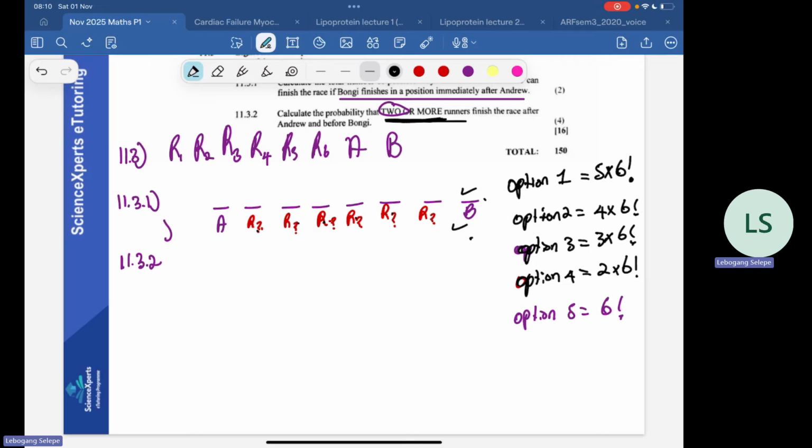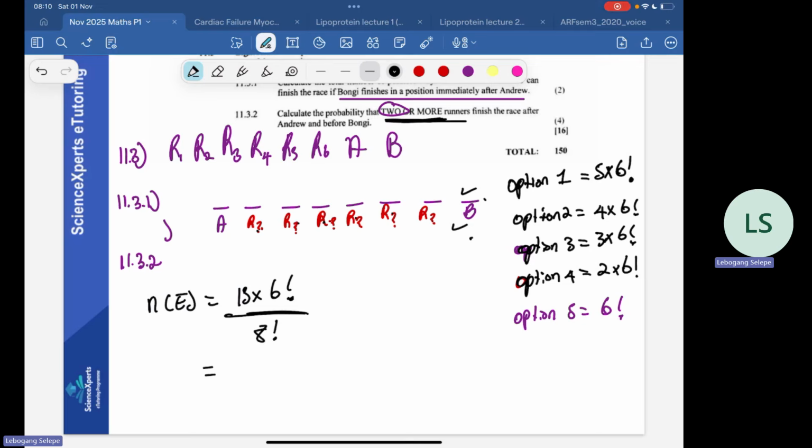So this is 5 plus 3 plus 2, which is another 5, that's 10, plus 4 plus 1, that's 15, times 6 factorial. So this is the number in the event. It's going to be 15 times 6 factorial. Our number in the sample space would be the number of ways we would arrange 8 people without any restrictions, right? So this would be 8 factorial.